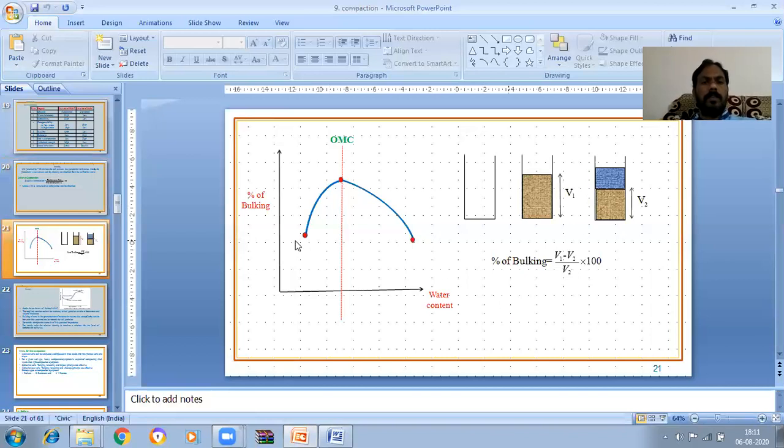Now this is the percentage of bulking and water content. This is the OMC. So the percentage of bulking is V1 minus V2 by V2 into 100.